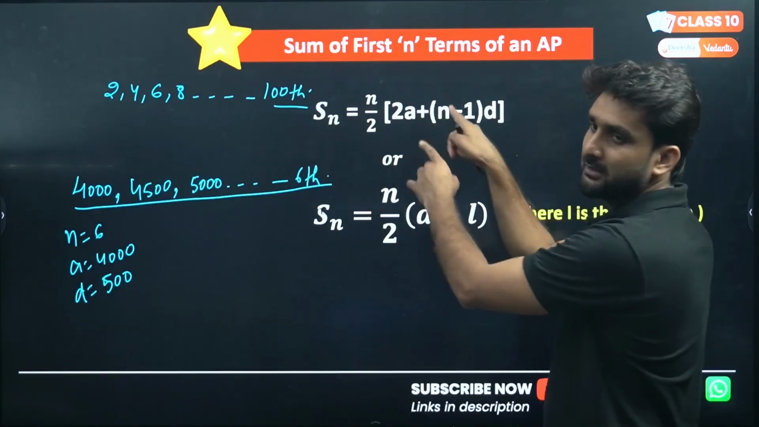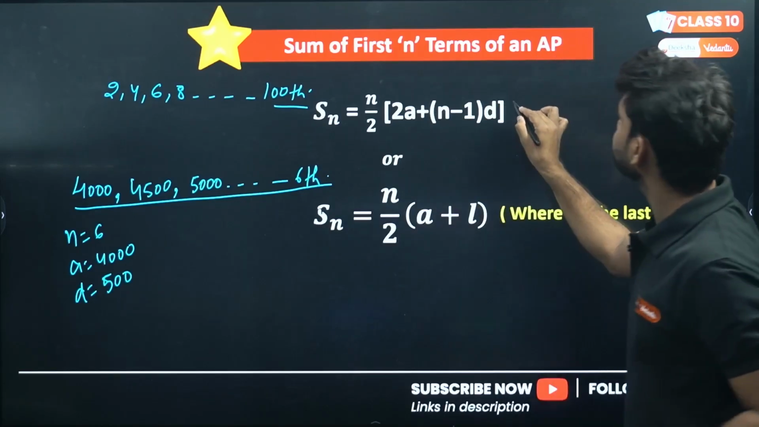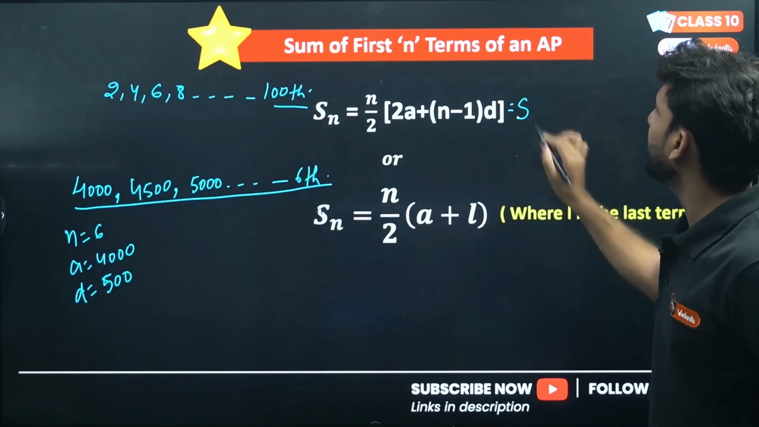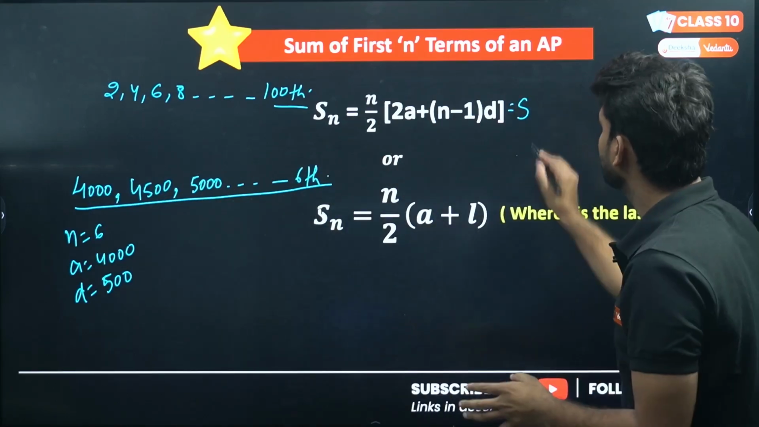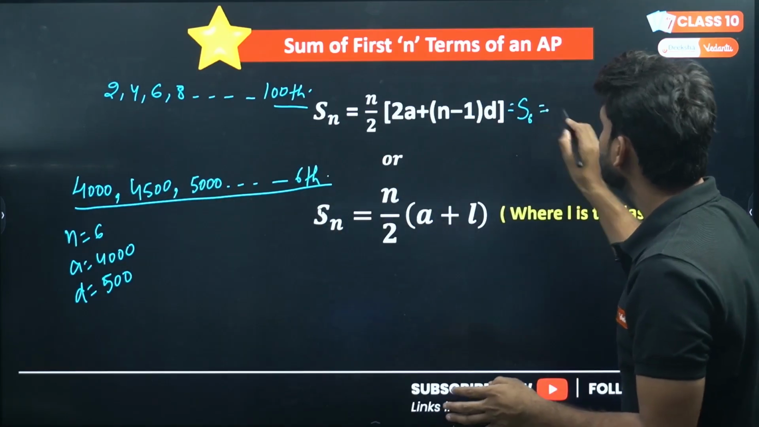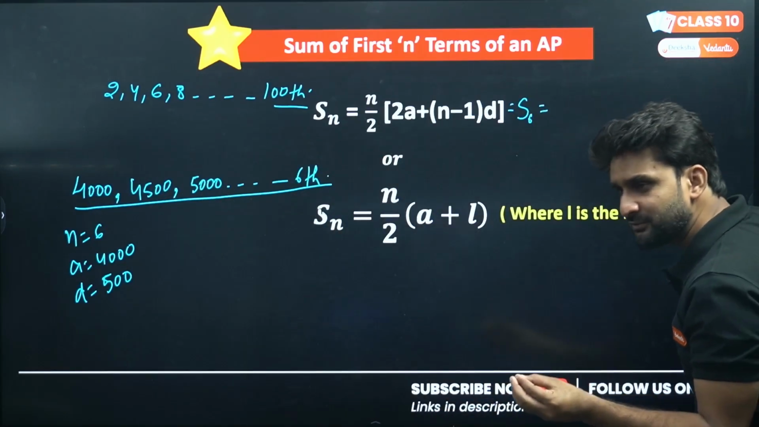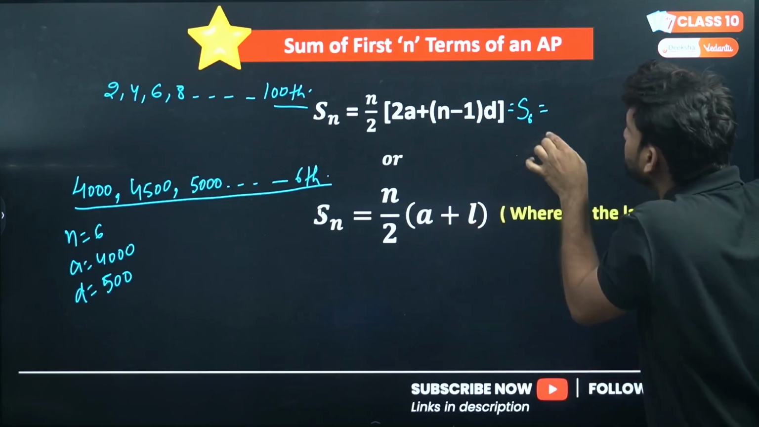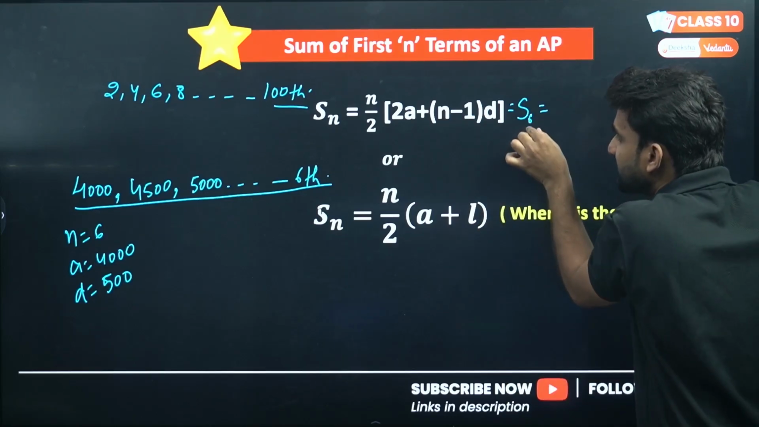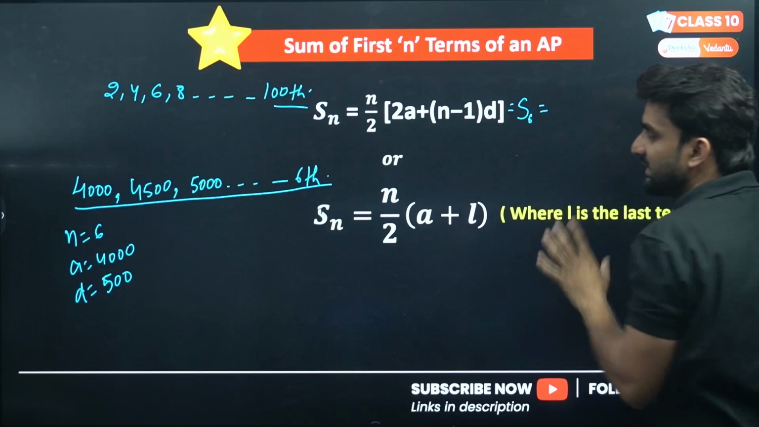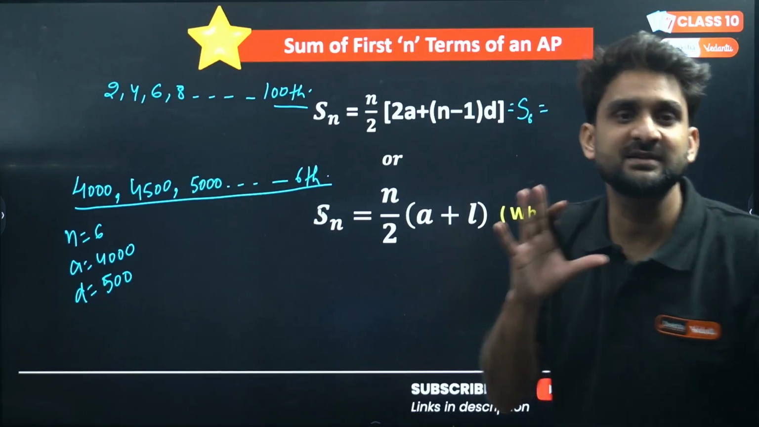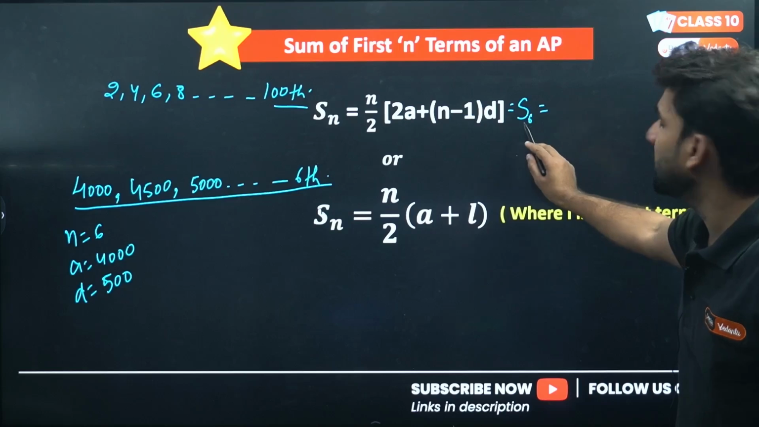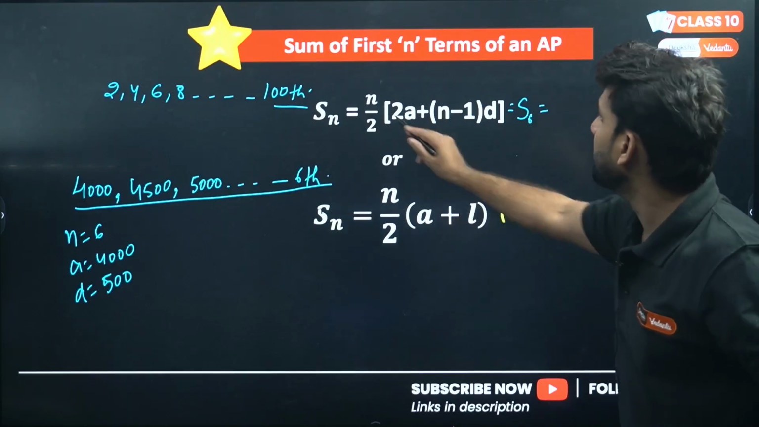Now you can apply this formula here. Applying this formula, how many numbers are you adding? We are adding 6 numbers, 1, 2, 3, 4, 5, 6 terms. So we have to put S6 here. The number of terms you are adding, you have to combine that number with S. That indicates how many terms are adding up. So if you are adding 6 terms, how can we represent it? S6. Now put this formula.